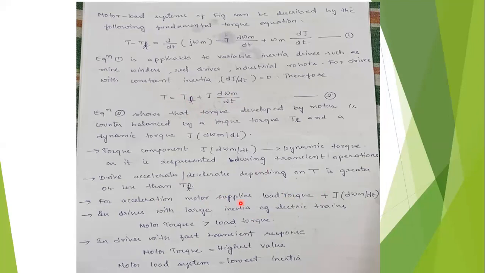And coming to fast transient responses, if you want very fast transient responses, the motor torque will be equal to a high peak value and low inertia will be there. If the motor exerts high torque, then inertia will be automatically decreased. In dynamic torque, the energy will be stored in the form of kinetic energy, J omega m square by 2.